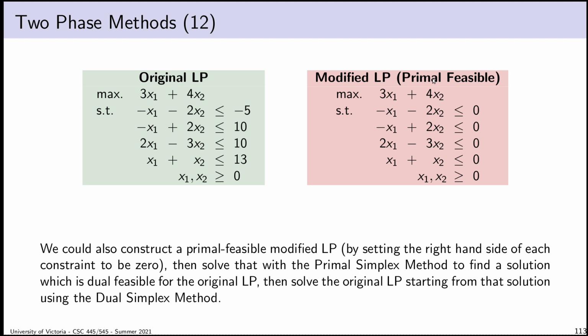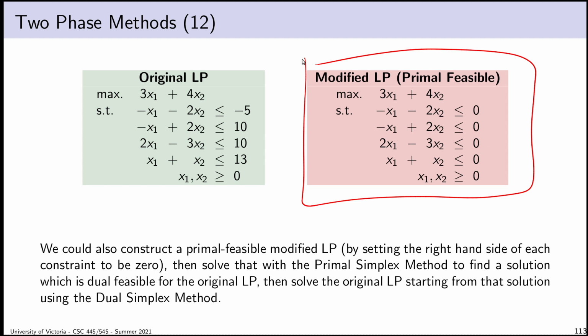then I wouldn't have any primal feasible solution at all. Now, another thing to observe about two-phase methods is that because of what we know about duality, there's no reason that the dual going first is necessary. I could have the primal LP go first too. And so what I could do is modify the LP to make it primally feasible but not dual feasible. So that would be setting basically the right-hand side of every constraint to 0.